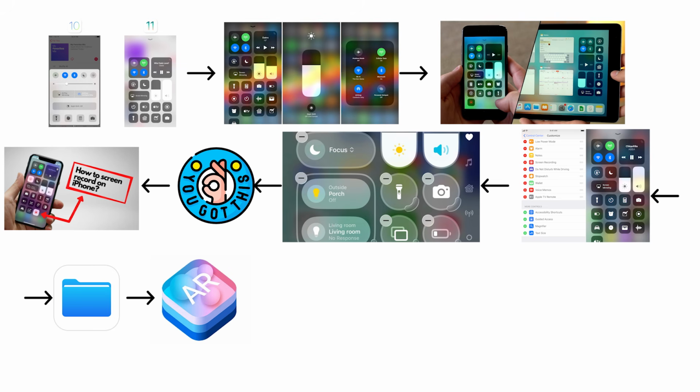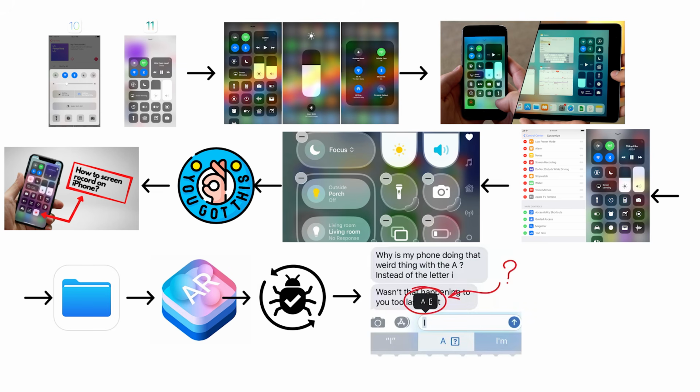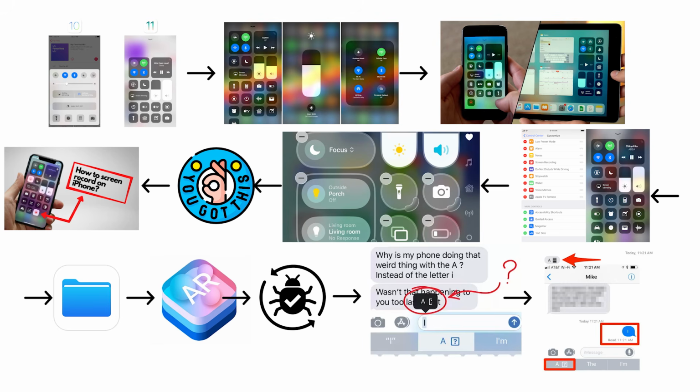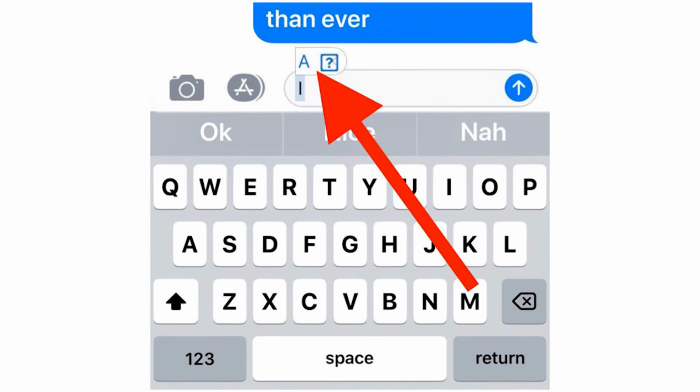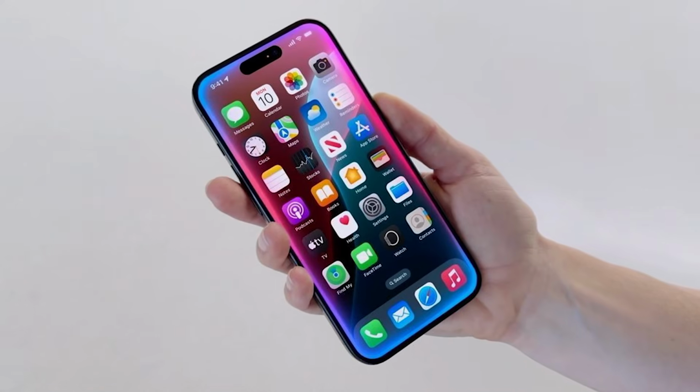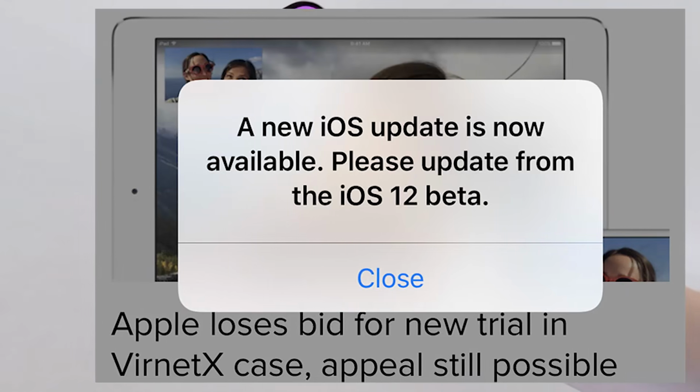iOS 11 also added screen recording, a Files app, and ARKit for augmented reality, but it shipped with more bugs than any recent update. A bug auto-corrected the letter I to a symbol in every message users typed. It took Apple 6 weeks to fix something visible in every sentence. iOS 12 was Apple's public acknowledgement that quality had slipped.